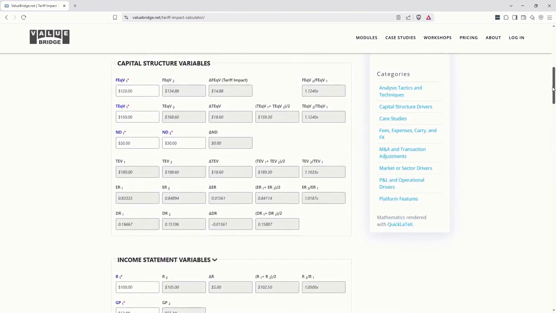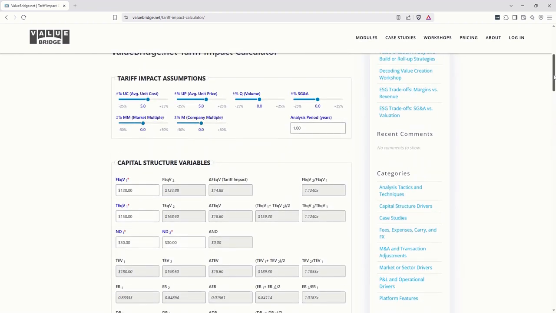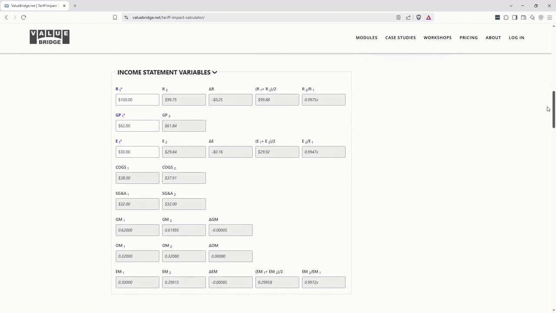Okay, now back up to the top. Let's say that for our company, we're operating under conditions of unit elastic demand. So the 5% increase in price causes volume to go down by 5% as follows. Now the fair market value of the fund's investment is basically flat. It's down, but only by about $800K. Below on the income statement, revenue, gross profit, and EBITDA are almost unchanged, and so are the margins below that.